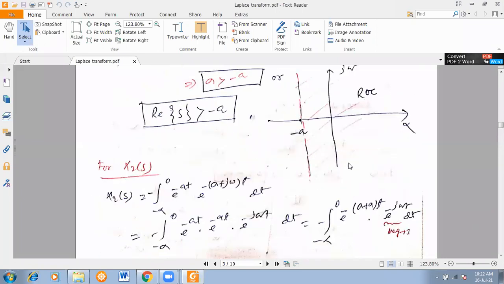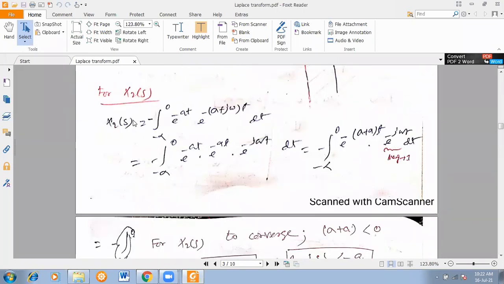Now move to X2(s). In the same way, you come to this point, as I mentioned earlier, for X2(s) the limits go from minus infinity to zero, you people know that u of minus t is there, so that's minus infinity to zero, e to the power minus sigma plus a t, e to the power minus j omega t dt. Here again, e to the power minus j omega t will give you unit value magnitude. So convergence of X2(s) mainly depends upon this term, e to the power minus sigma plus a into t.